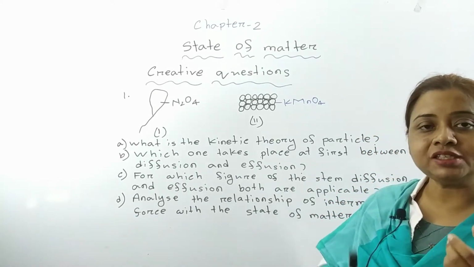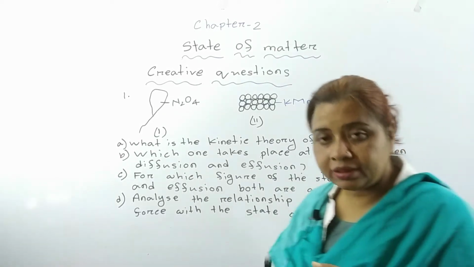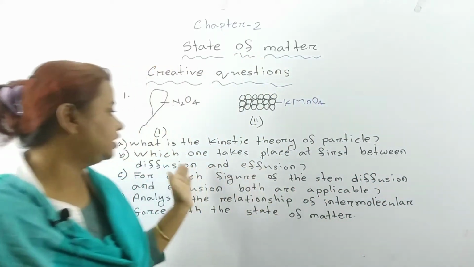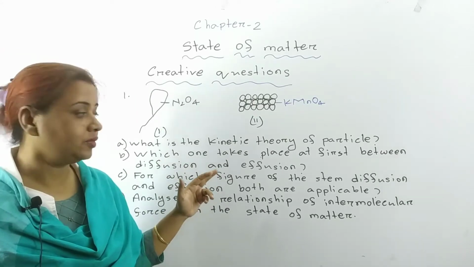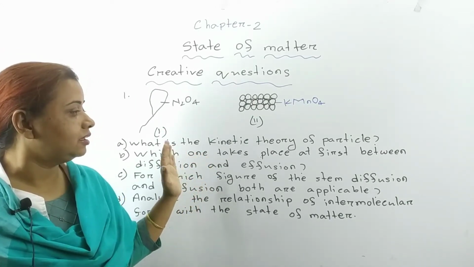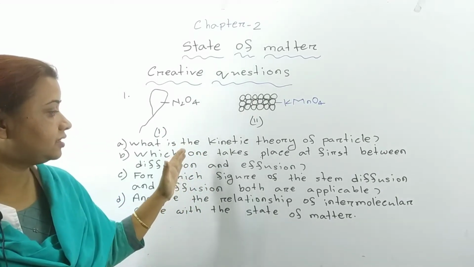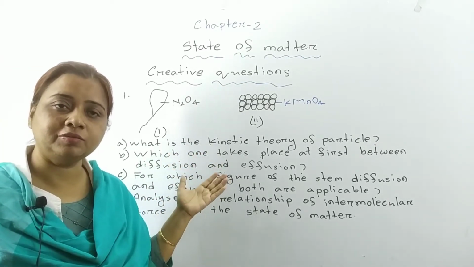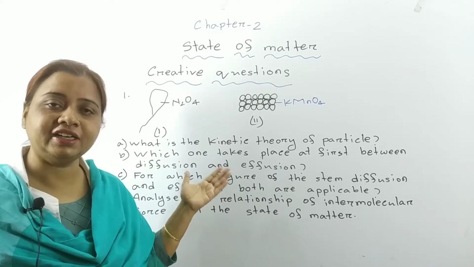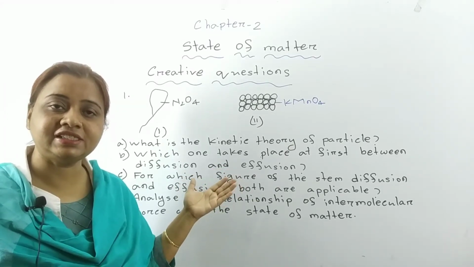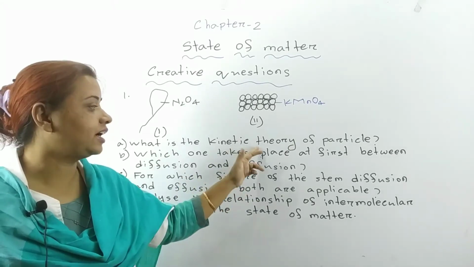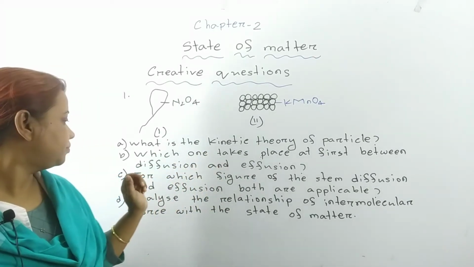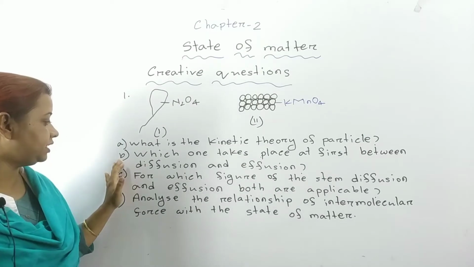As a result of this movement, a special type of energy is created. This is called kinetic energy. And the part where the intermolecular attraction force of the substance and the kinetic energy of the substance are discussed is known as kinetic theory. Is it clear to you? Okay. Then come to question number B.